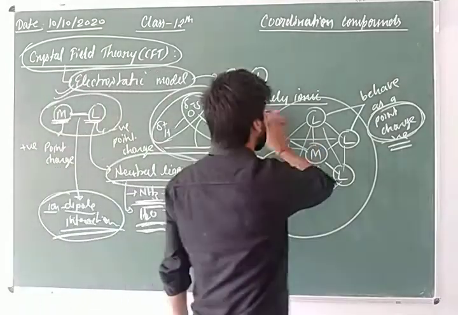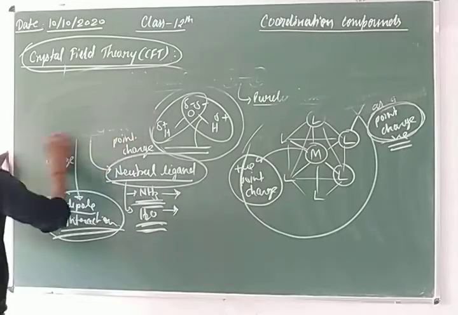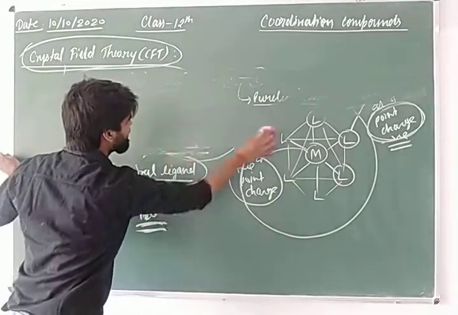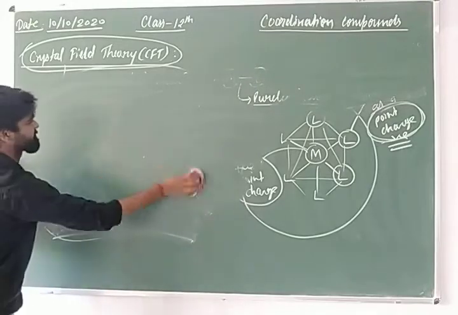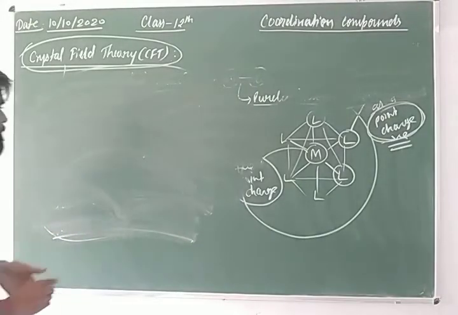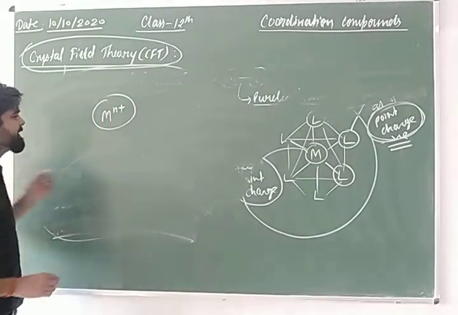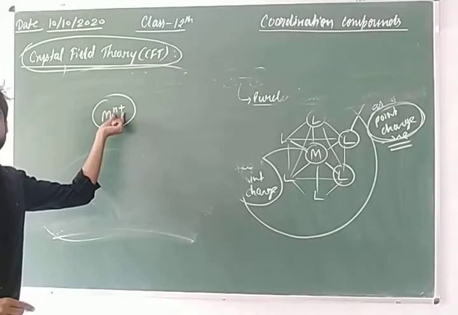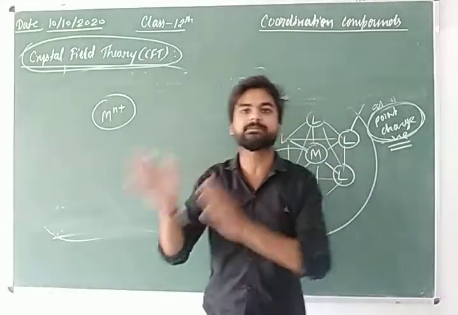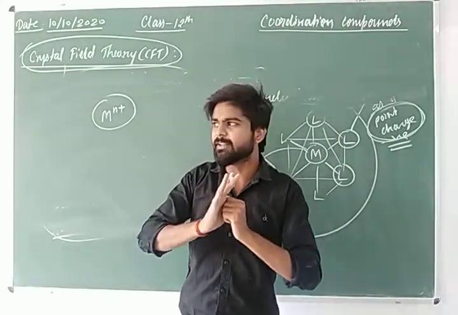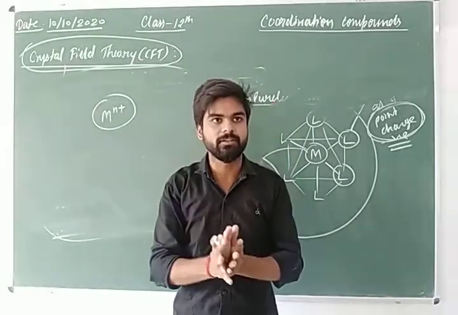So students, listen carefully. Let me inform you that if any metal ion carries a positive charge and is present in space, then it creates a uniform symmetrical electric field.